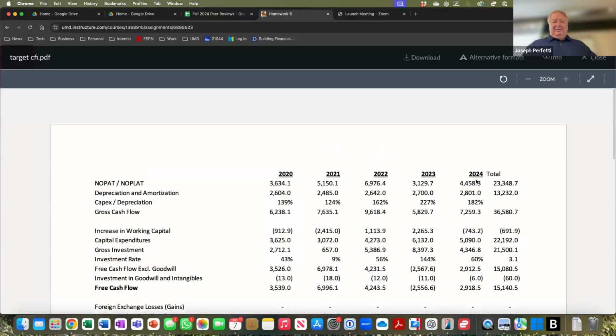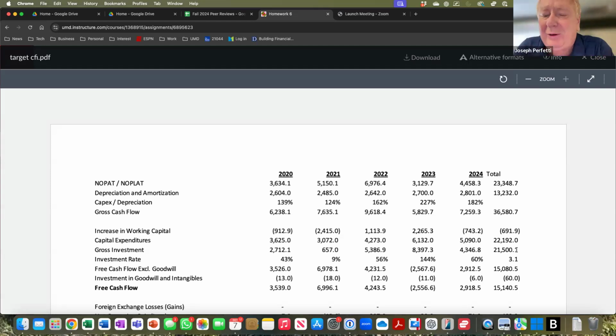They reinvested of that $21.5 billion of gross investment in CapEx and working capital back to their balance sheet, giving them free cash flow before acquisitions of about $15 billion. They really didn't do a lot of investment in goodwill, no major acquisitions. So that gave them an after-goodwill free cash flow of 15.1 billion, right? Somehow I screwed up on copying over the percentages, but that gross investment's not 3.1.